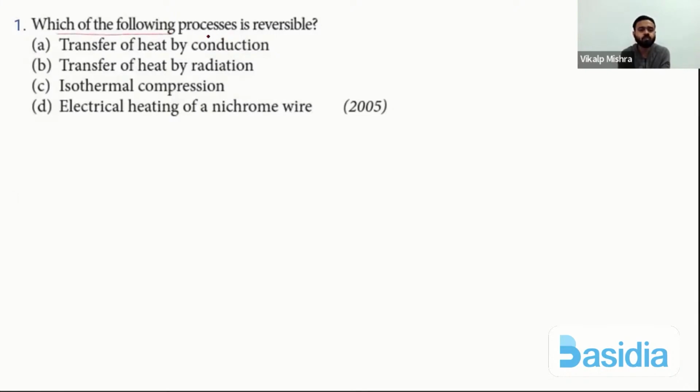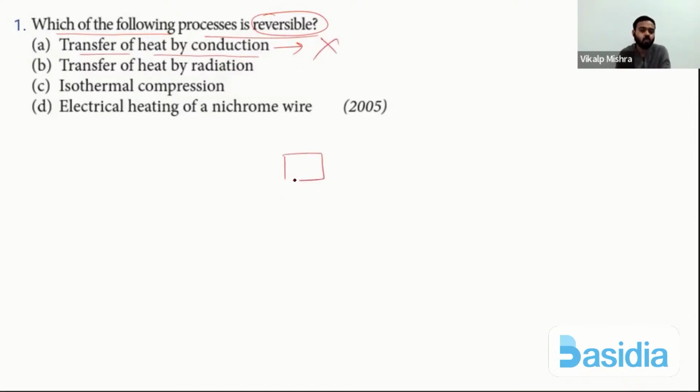Which of the following processes is reversible? इन सारे प्रोसेस में हमको पता करना है कौन सा रिवर्सिबल प्रोसेस है. Okay, so first is, you can see, transfer of heat by conduction. As we know, conduction is a way of heat transfer by contact. If two bodies are in contact, then heat transfers from the higher temperature body to the lower temperature body. So this will not be reversible.